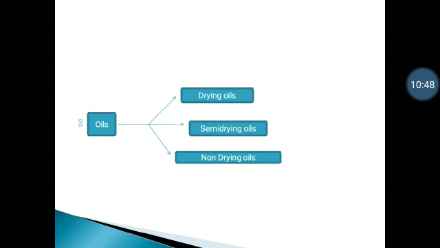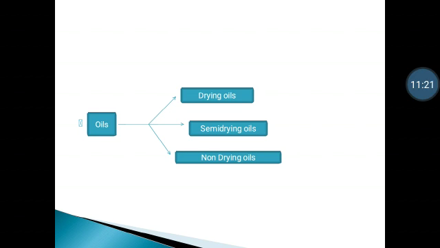Let us consider certain examples and their associated iodine values. It has been observed that for drying oils, the iodine value is between 170 to 185. For non-drying oils, for example olive oil, the iodine value is between 80 to 100. For semi-drying oils, they have an intermediate iodine value, for example cottonseed oil, with an iodine value in the range between 105 to 114.